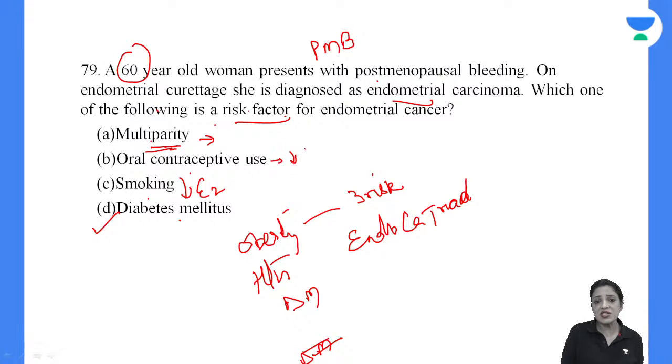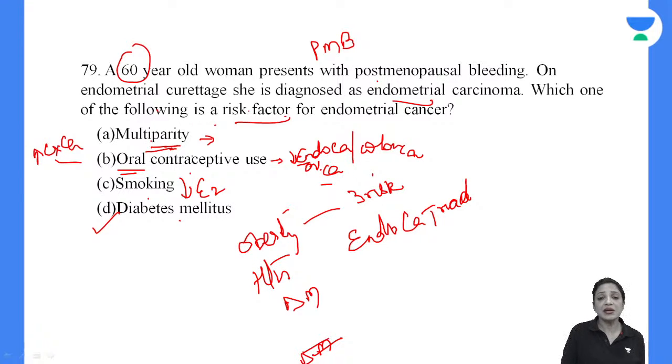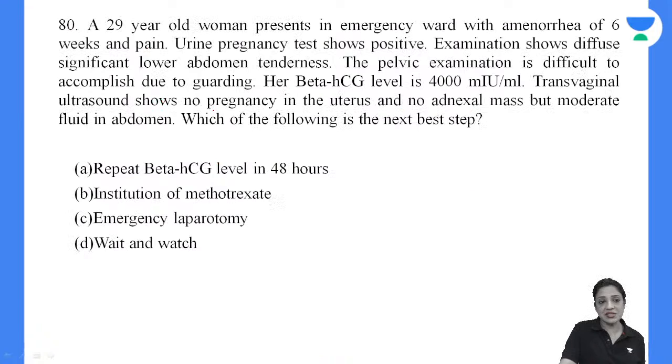OCPs, they decrease the risk of endometrial cancer. They also decrease the risk of colon cancer and ovarian cancer. Okay, colon cancer and ovarian cancer, all these cancers are reduced by OCPs. They increase the risk of cervical cancer, and they do not have any effect on breast cancer. Okay, smoking and multiparity are protective. Yes, multiparity is also protective. Yes, you're right, it is a bad factor for cervical cancer.